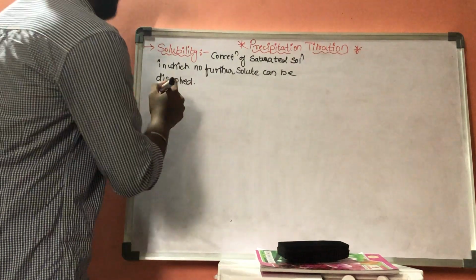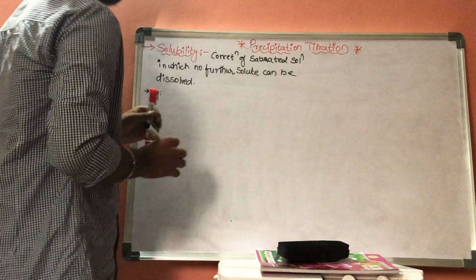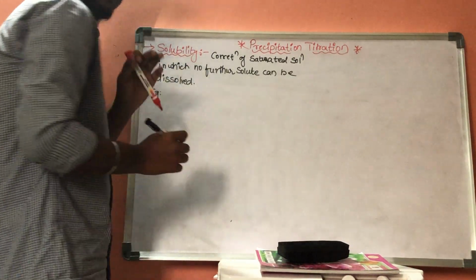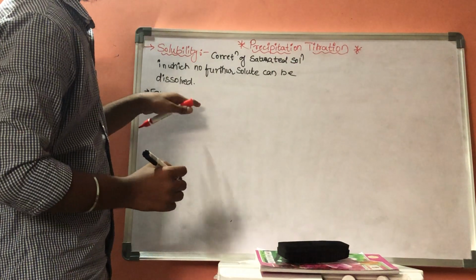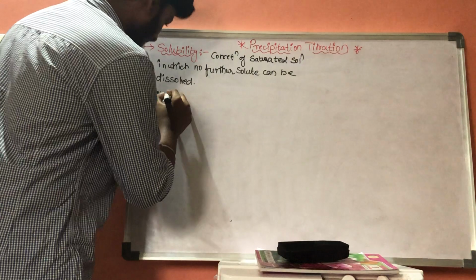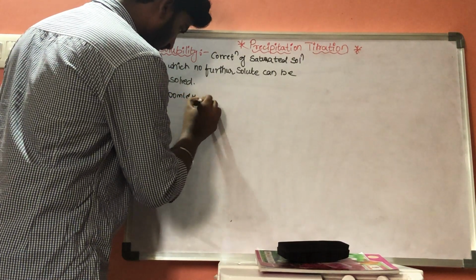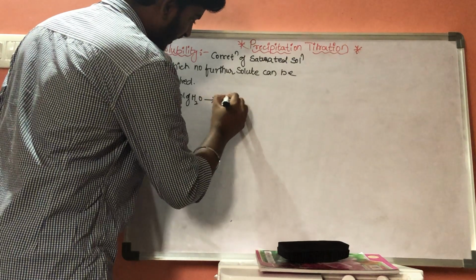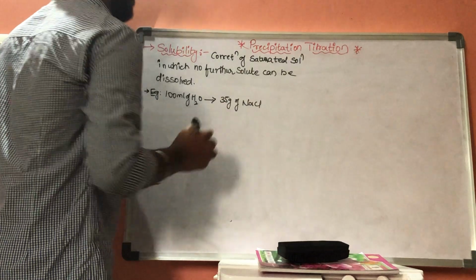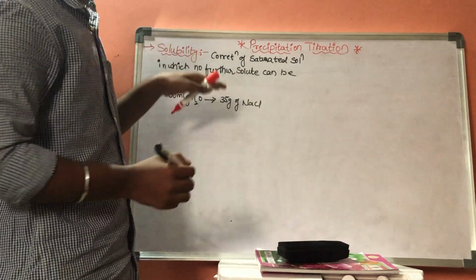Let us consider one example. 100 ml of water can dissolve 35 grams of NaCl. Now this becomes a saturated solution.